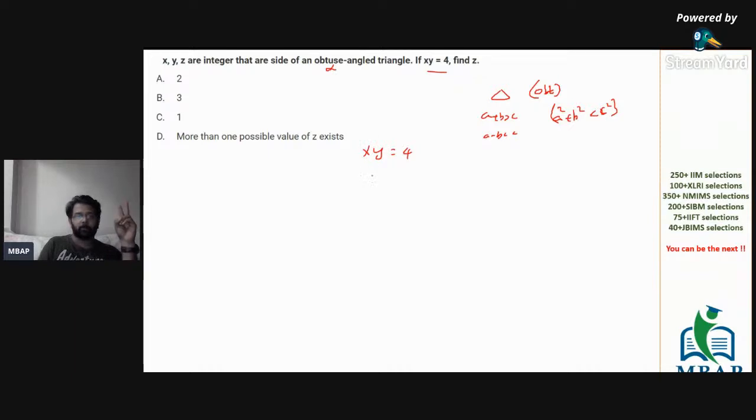How many values are possible for x and y? There's 1 and 4 which is possible, and 2 and 2 which is possible. There's no other case which is possible, right? Let's take 2 and 2. If x and y is 2 and 2, what is z?